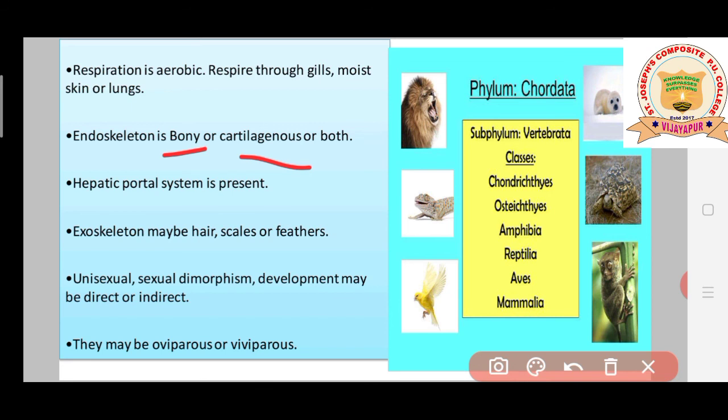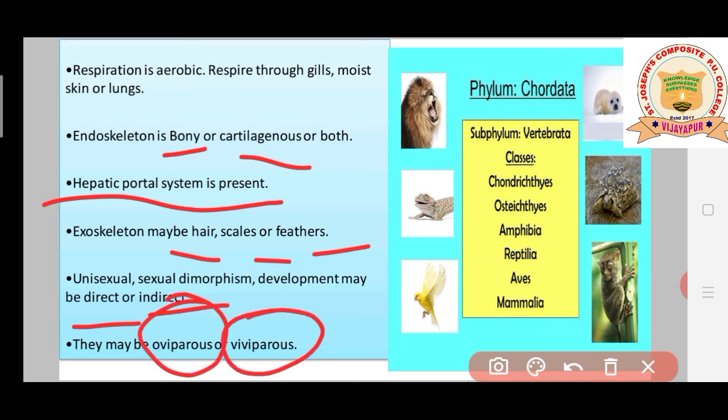Later on we will understand. Hepatic portal system is present as usual in phylum Chordata, I have explained you about this concept. Exoskeleton may be hair, scale or feathers. Unisexual, sexual dimorphism can be seen. Development may be direct or indirect, students, and they may be oviparous or viviparous. So some of them are going to lay eggs and some of them are going to give birth directly to the young ones.